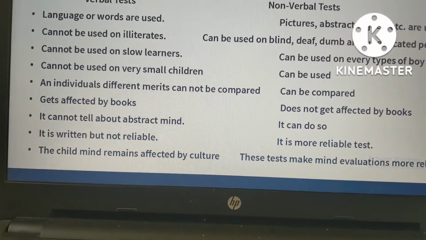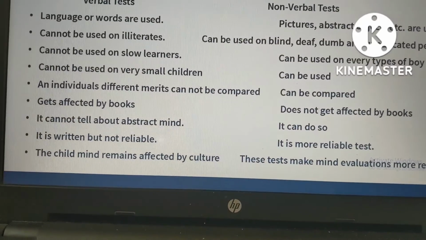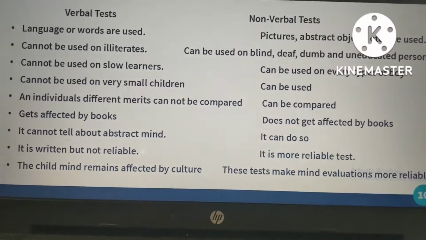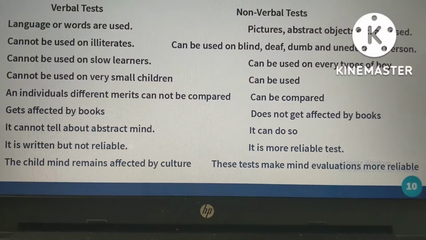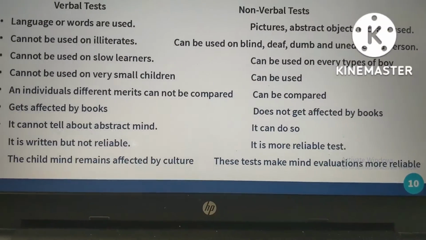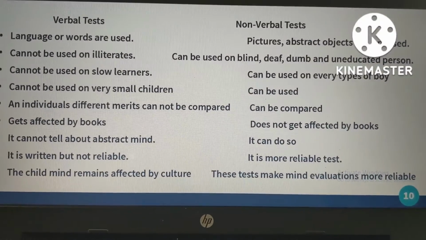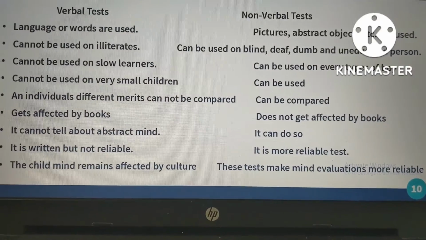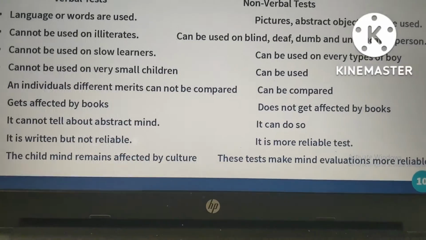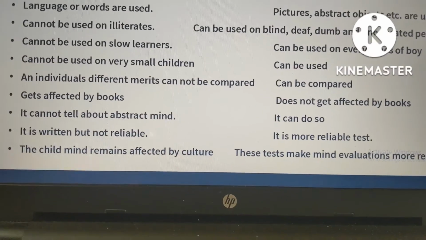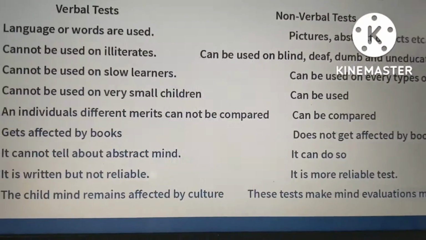Whatever the child has read, only that is going on in his mind. But in the non-verbal test, we can evaluate their mind easily, and it's more reliable, because whatever they see around them in their society, whatever their imagination is, we can understand in this kind of test.